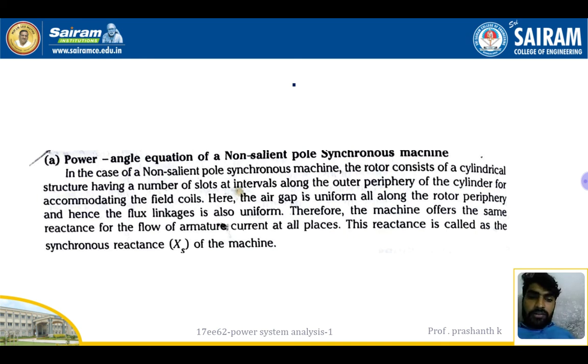So in the case of a non-salient synchronous machine, the rotor consists of a cylindrical structure having a number of slots at intervals on the outer periphery for accommodating the field coils. So the field coil is present, right? In the synchronous generator, the field coil is present in the rotor, and the armature conductors are placed in the stator. Because the field is rotating, the conductors are stationary, and the conductors cut the field, I mean the rotating magnetic field. What happens? It induces EMF. The air gap is uniform along the rotor periphery, and hence the flux linkage is also uniform. Therefore the machine offers the same reactance for the flow of armature current at all places. This reactance is called the synchronous reactance of the machine.